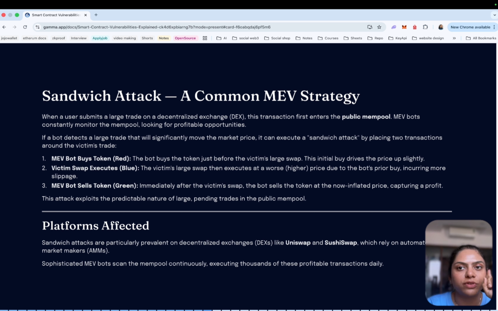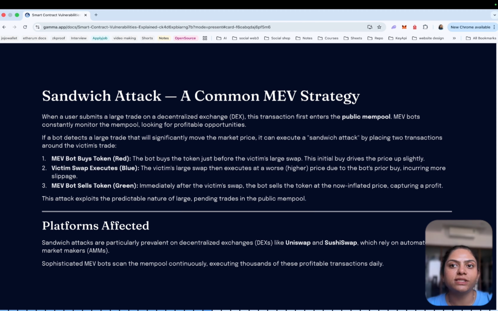The attacker buys first, which pushes the price up, and the victim's swap executes at a worse price. Finally the attacker sells at the higher price and captures the profit. The victim ends up paying more for the trade due to slippage, so they have to pay a larger amount. Sandwich attacks like this are extremely common on decentralized platforms like DEX platforms, such as Uniswap and SushiSwap, which are swap platforms.